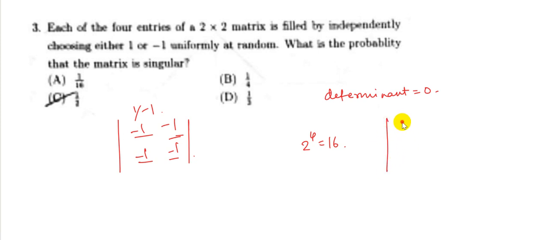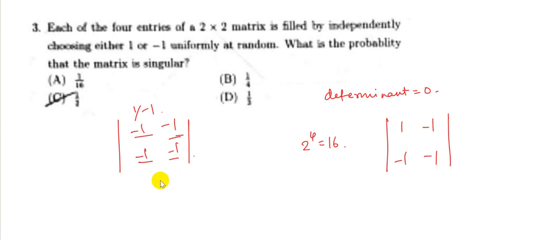But if I have 3 1s and 1 minus 1, no matter wherever I place that minus 1, it will never be a singular matrix because the determinant will never be equal to 0. Similarly, if I have 3 minus 1s and 1 plus 1, then also I will not have the determinant equal to 0, so that will not be a singular matrix.